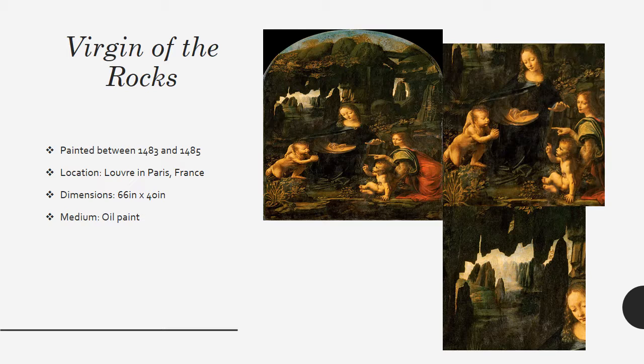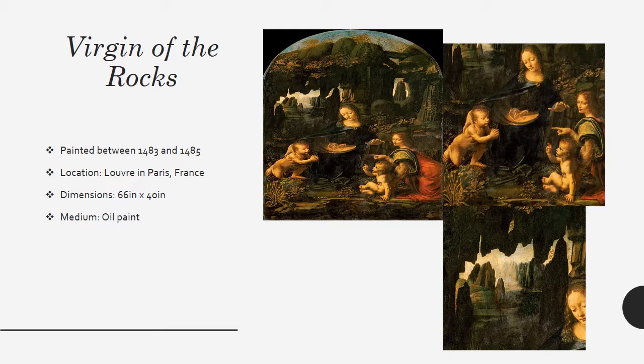This is Virgin of the Rocks. In April of 1483, the Confraternity of the Immaculate Conception commissioned Leonardo to paint the Virgin of the Rocks as part of an altarpiece for its chapel in the Church of San Francesco Grande in Milan. The painting was done on a wooden panel which was meant to be placed within a larger sculpted altarpiece for the chapel. This painting is one of Leonardo's early masterpieces, and it shows his reliance on traditional Italian Renaissance pictorial devices, but also his movement beyond this tradition.